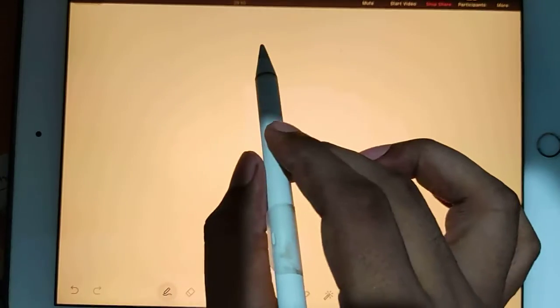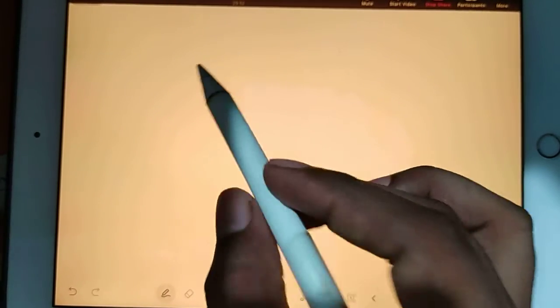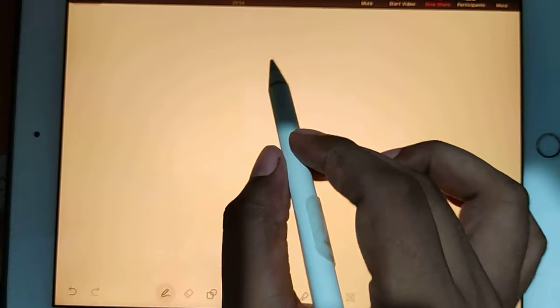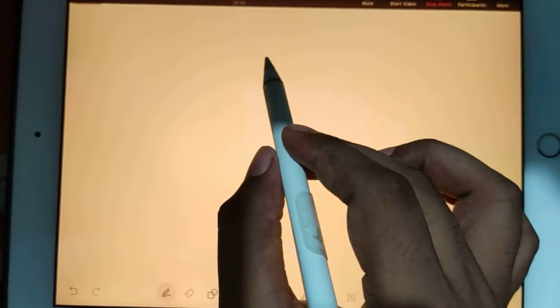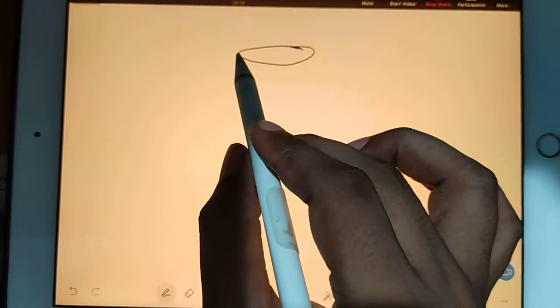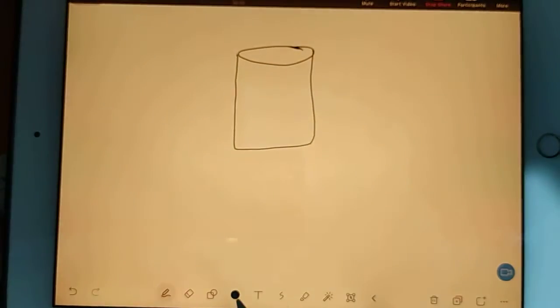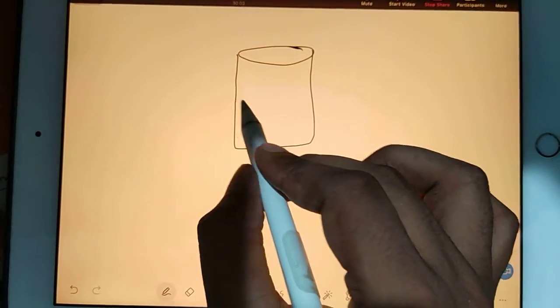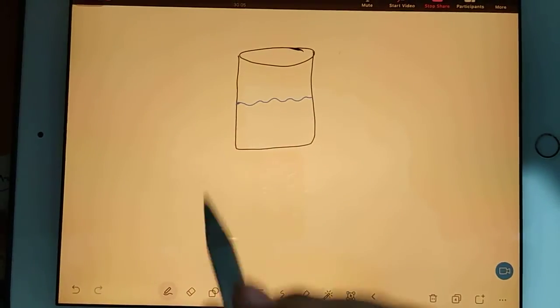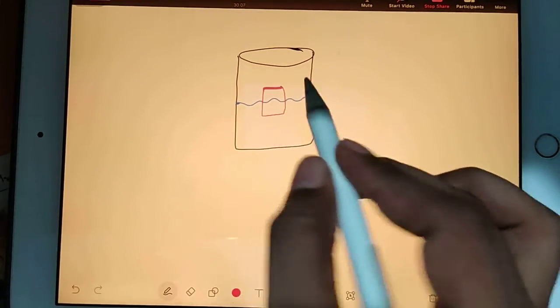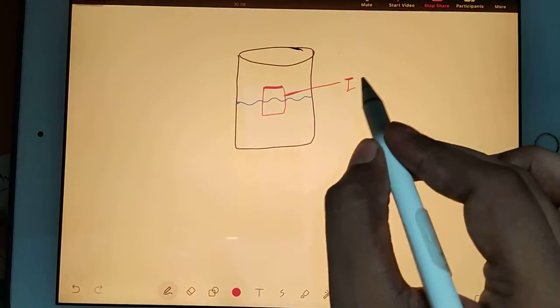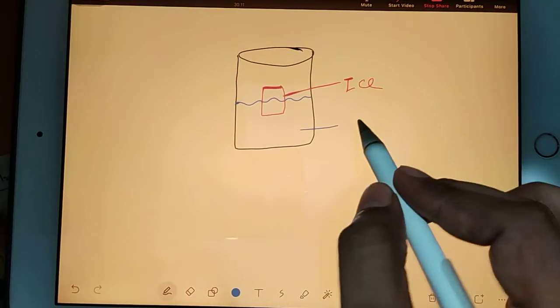Okay. So I will ask one question here. Suppose you have a glass. In the glass you have water and you are keeping one ice cube here. So this is your ice and this is your water.